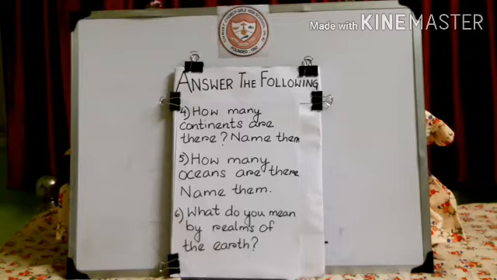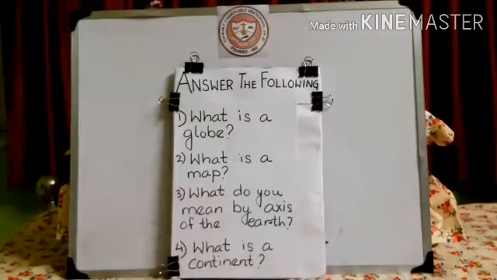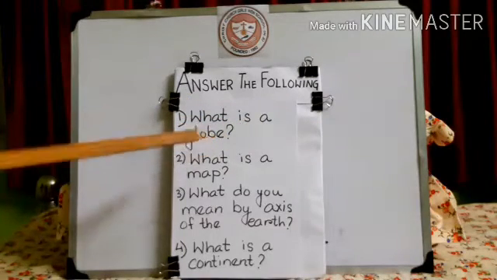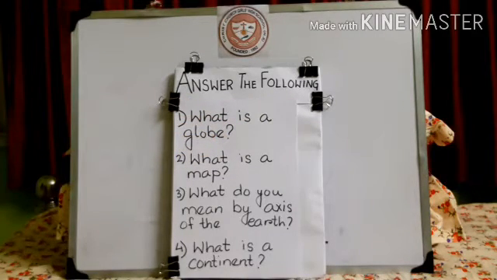Our earth is covered with land and water. There is a coat of air all around the earth. Thus, the land, water and air on earth together are called the realms of the earth. Have you all understood? Now we will quickly move on to the short question types. Okay, we will quickly move to question number 1. What is a globe? We are talking about globe. We are talking about map. So these questions are really very important for you all.